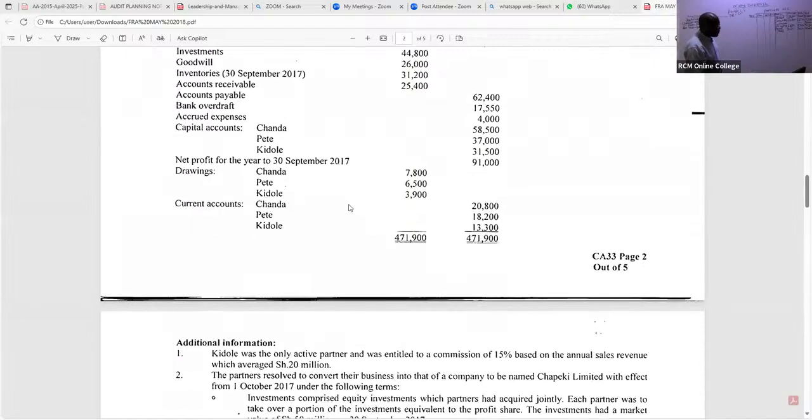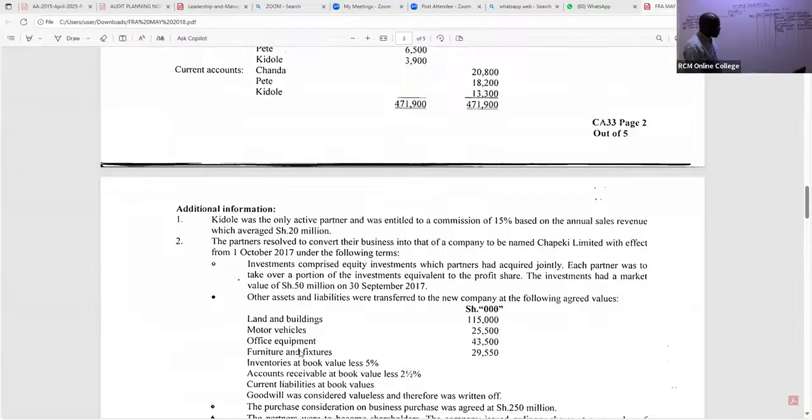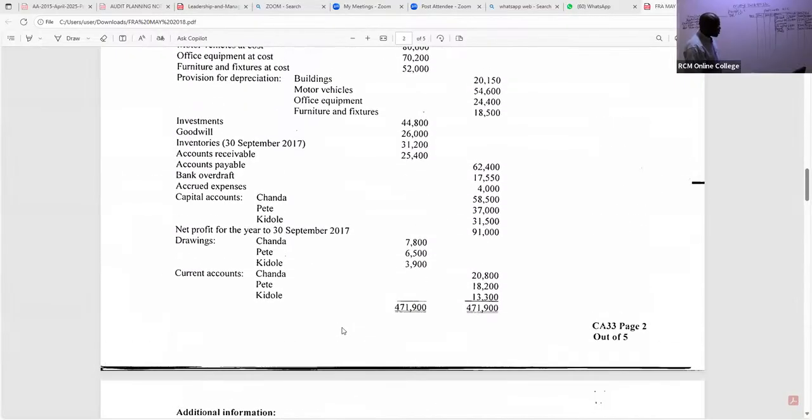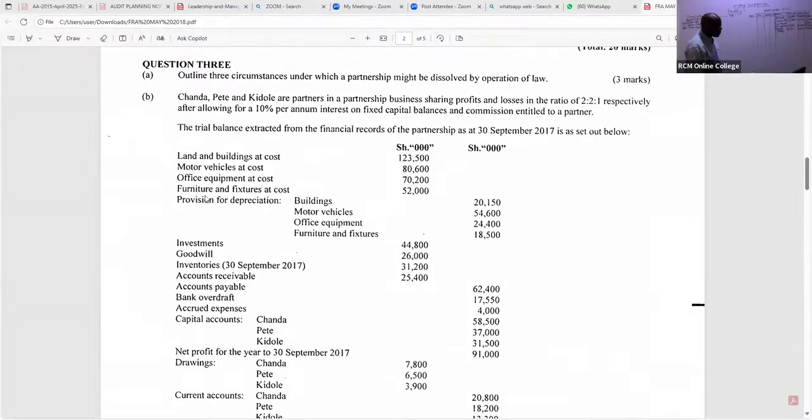This furniture and fixtures was basically taken up by the new company. So furniture and fixtures go back to the net book value. It is 52,000. We have 52,000 minus 18,500. So is there somebody who can give me this figure, my good students?